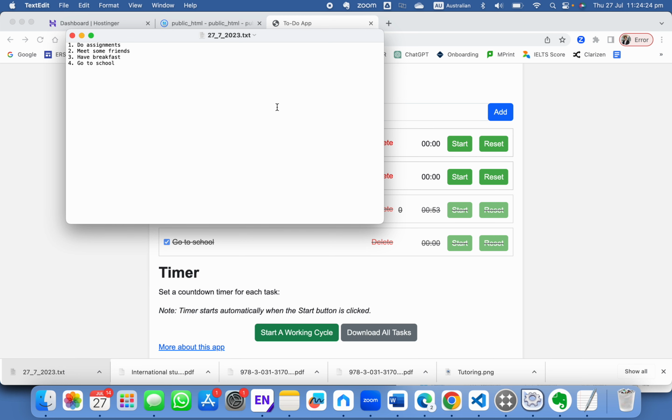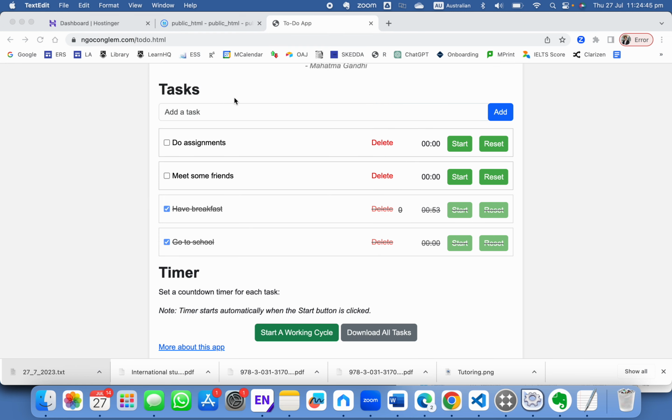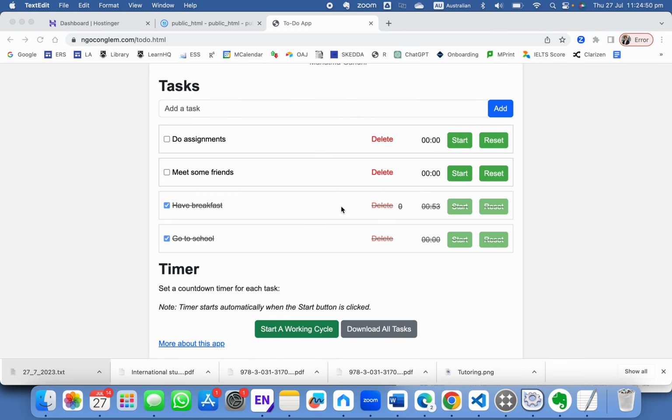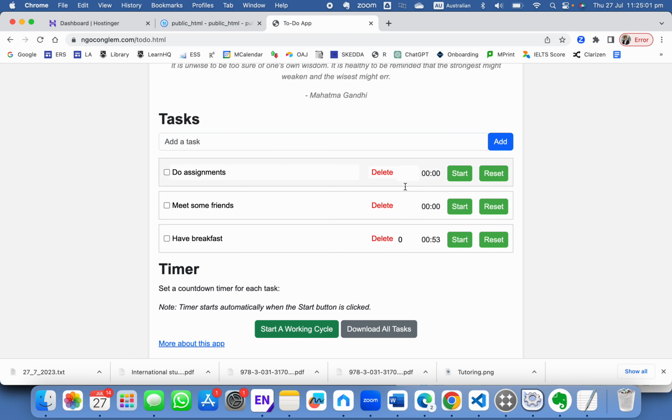I use this to keep time management, and you can do it as well. You can create a folder and save all of the text files. Later on, if you want to know what you did on a particular day, just click on the specific file with the date you would like to look into. That is the usual feature that I have found very useful to manage my time. If you want to delete a task, no worry, just click delete and it's gone.